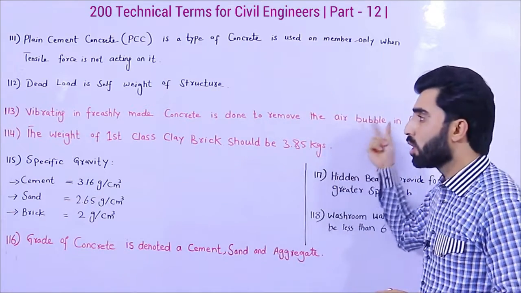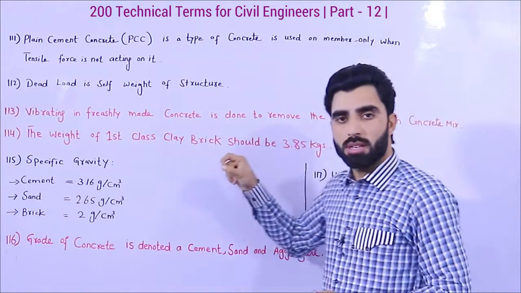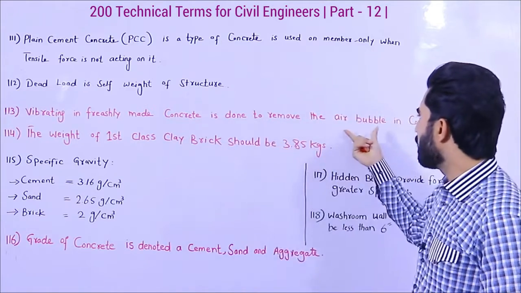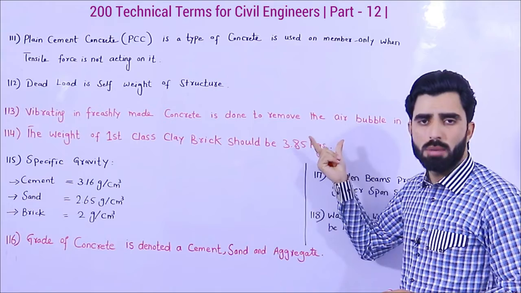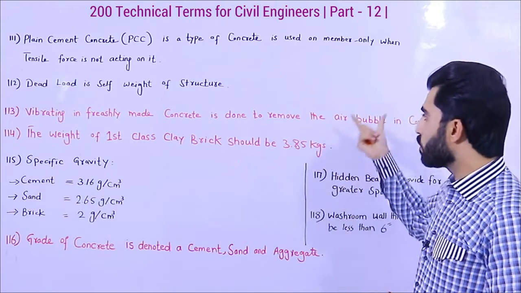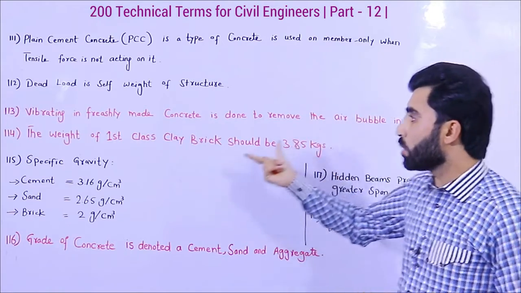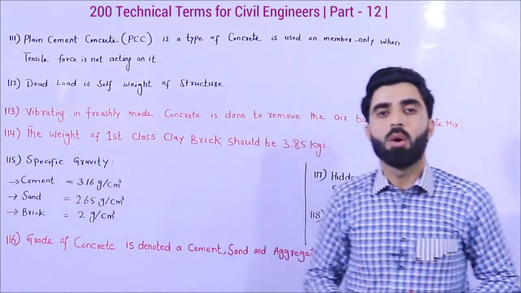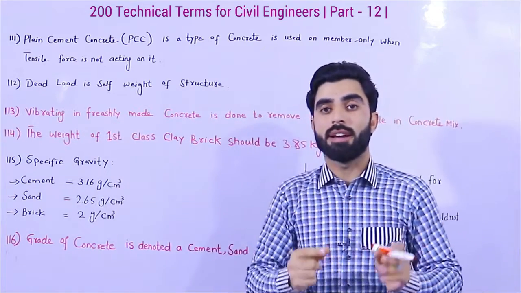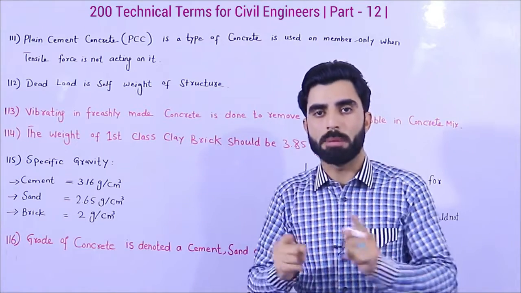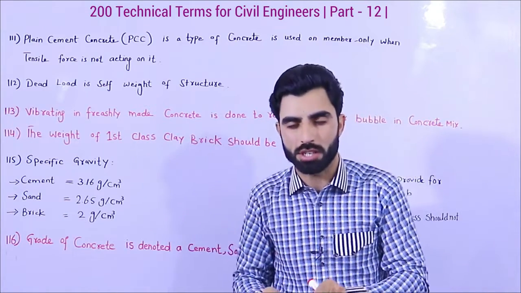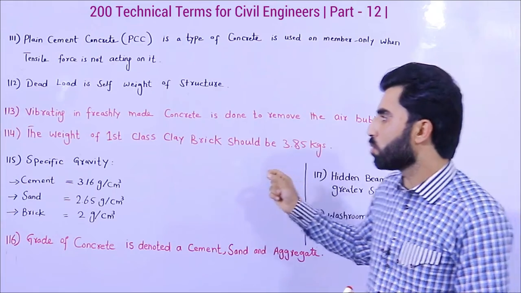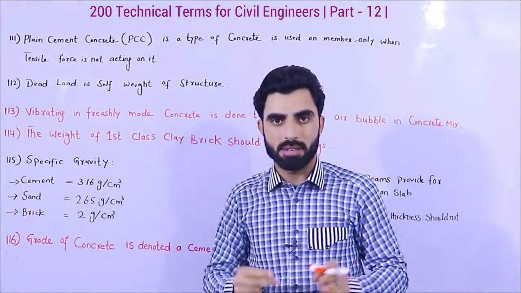Those air bubbles can make holes and pores. To remove those air bubbles, we use vibrating in fresh concrete. So a vibrating machine is very important in building construction, especially for concrete.